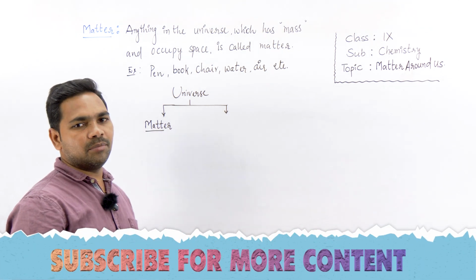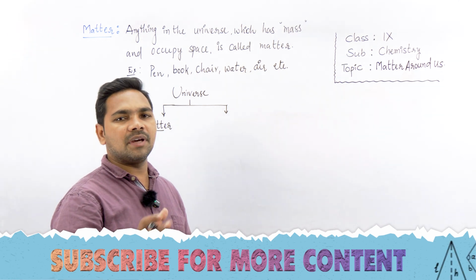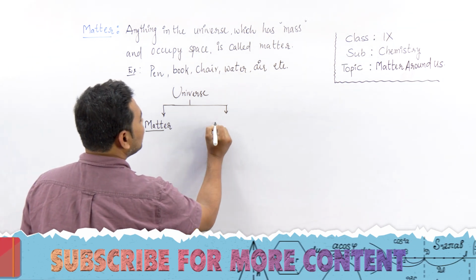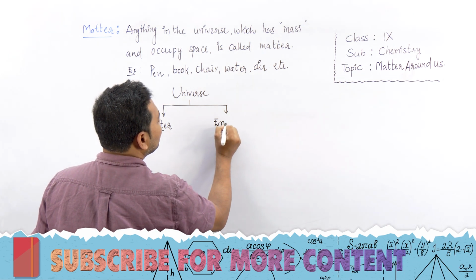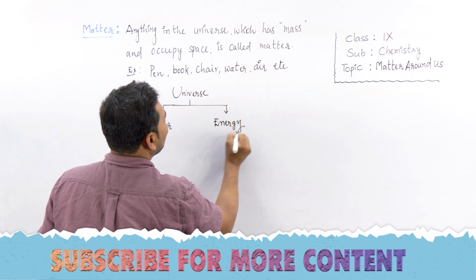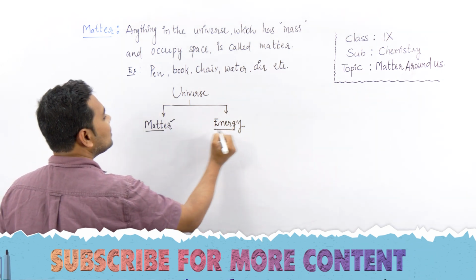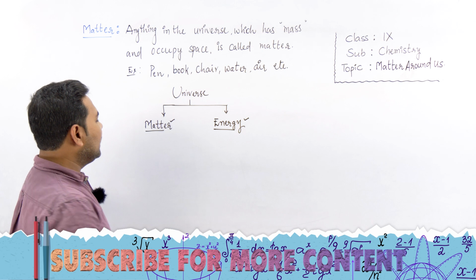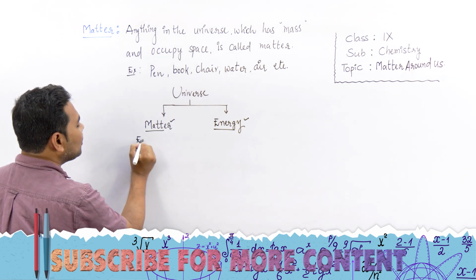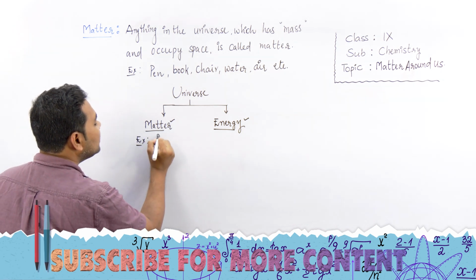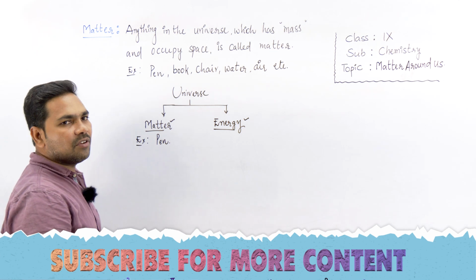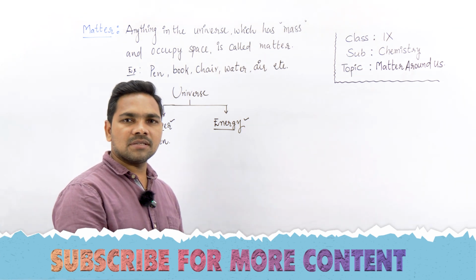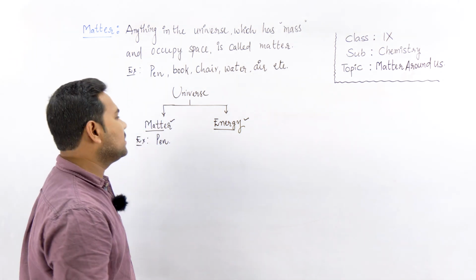The other one is energy. One is matter, one is energy. I've written examples of matter already. This pen is an example of matter because it has mass and it occupies some space.